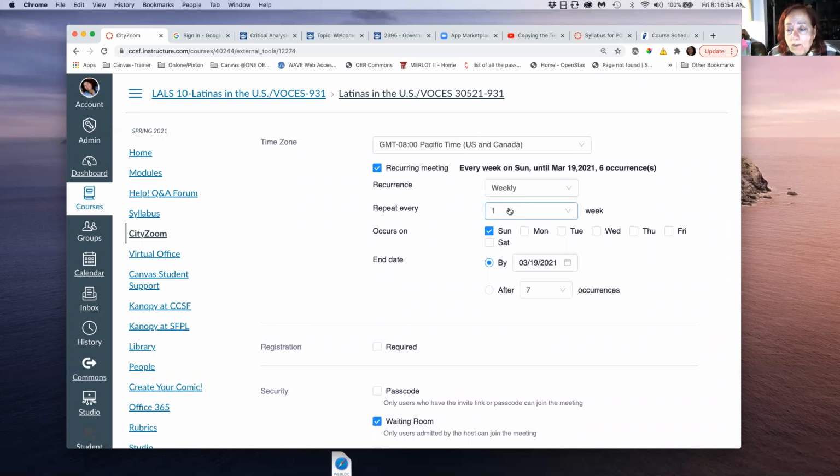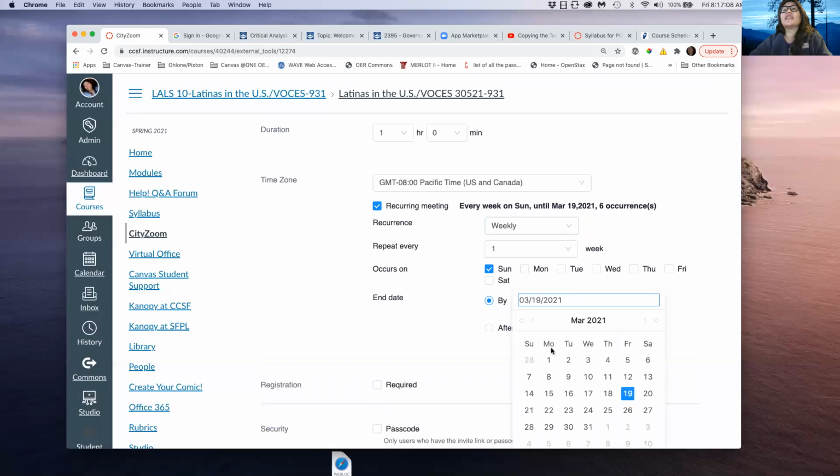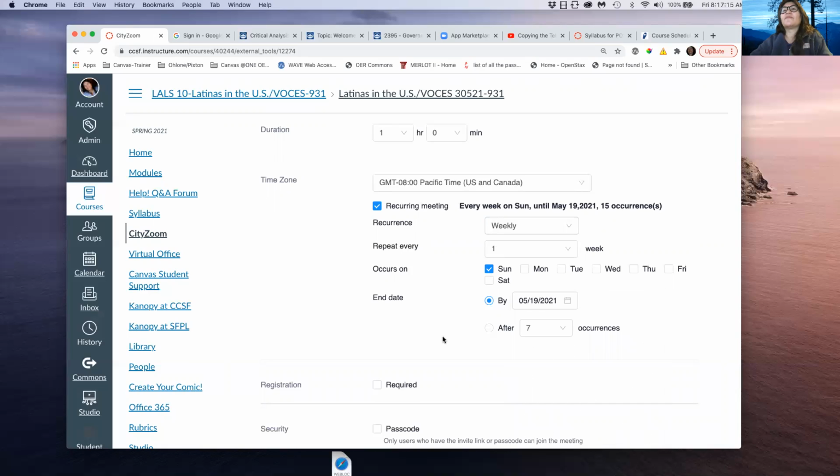So here, for example, where we said weekly, and then recurs every week on Sunday for me, let's say. Yours could be Monday, Wednesday, and then it ends, and then we're going to say here, what's the end of the semester? I think this is around the end of the semester, right?